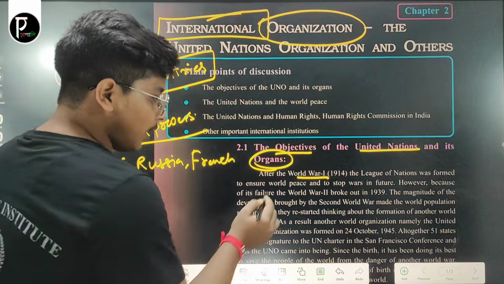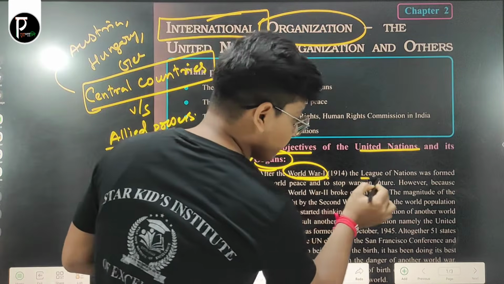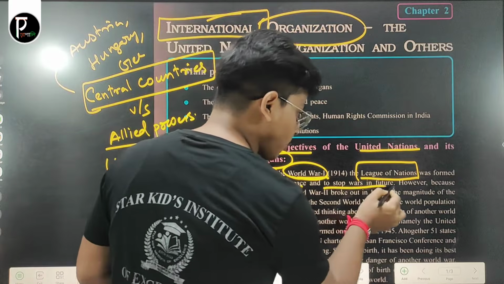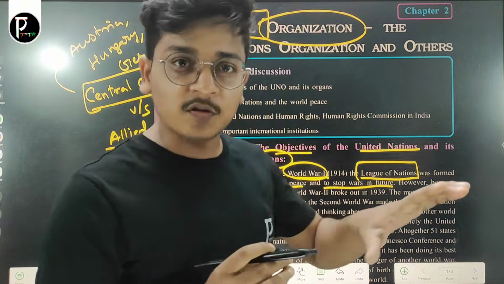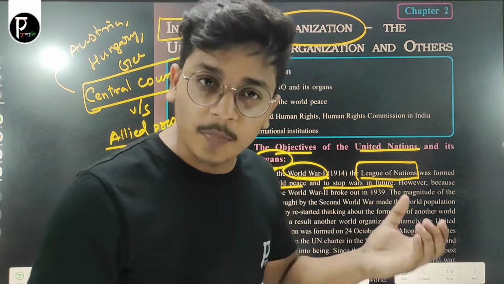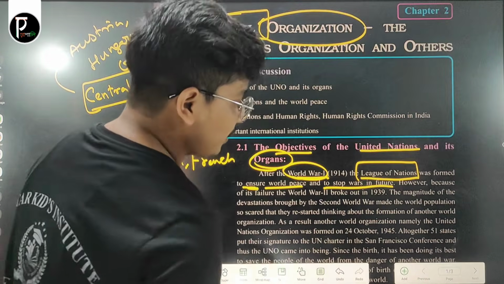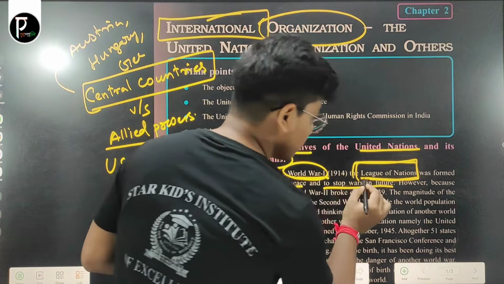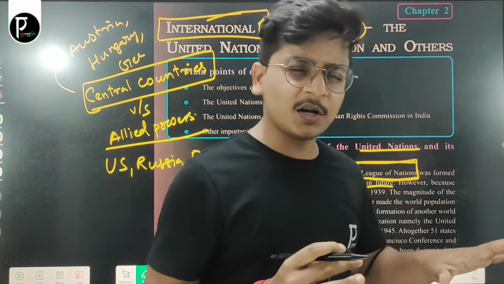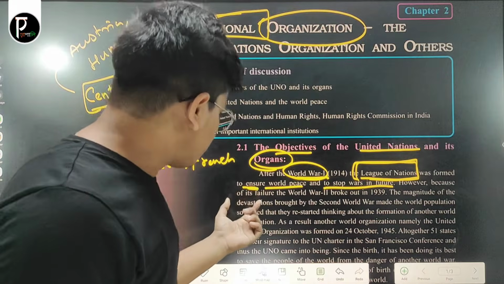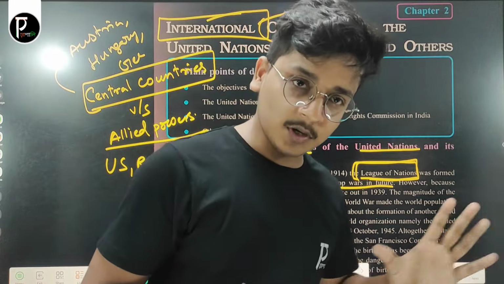So after World War I, the League of Nations was formed to ensure world peace and to stop war in future. Some countries decided that now we have to stop the war because wars are devastating. League of Nations means a group of countries which ensure that world peace is established.